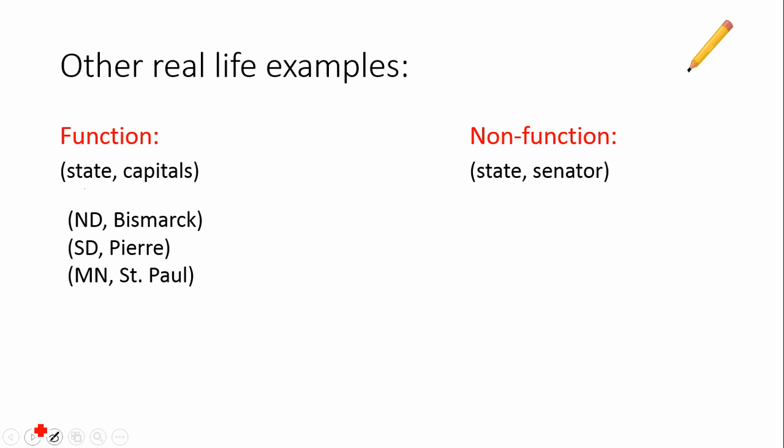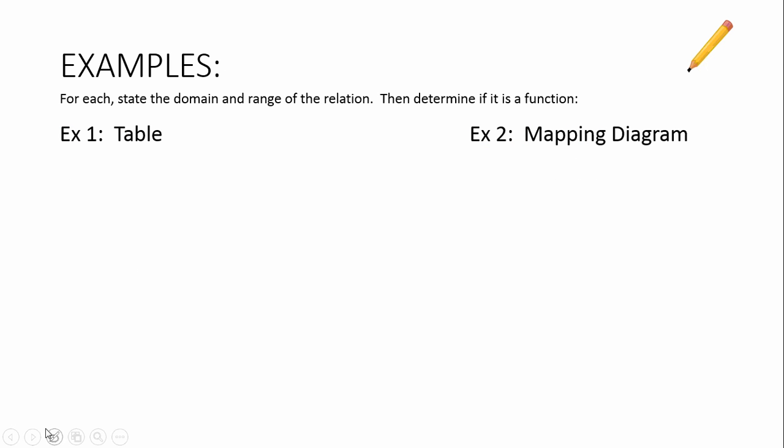Whereas a non-function example, one that doesn't meet the definition of a function, would be states and their senators. There are multiple senators for each state, right? So North Dakota actually has 2 senators. And because each x, being North Dakota, is paired with 2 different y values, that means that this is not a function. So let's look at what this looks like in terms of math, or in terms of our set of ordered pairs or our points.